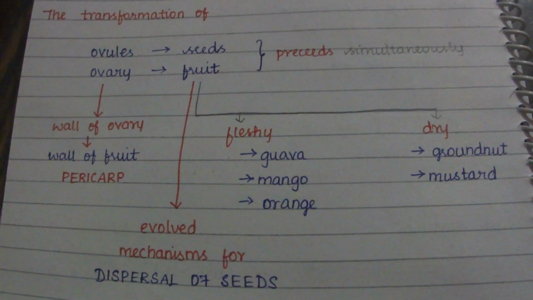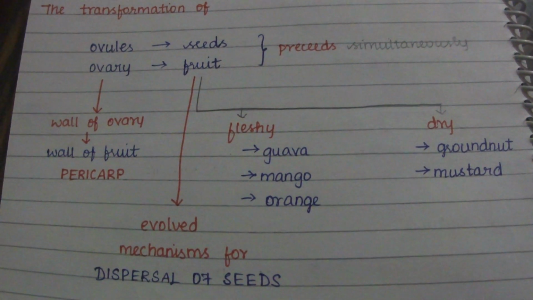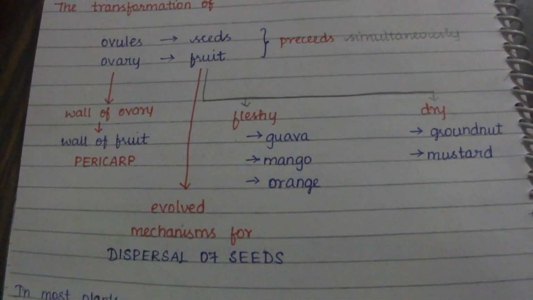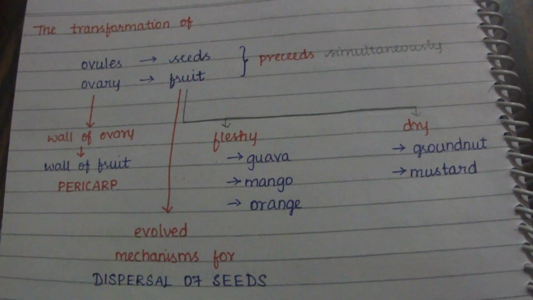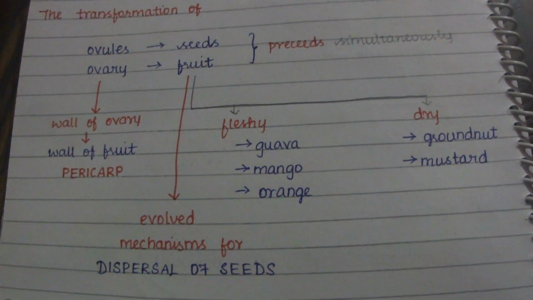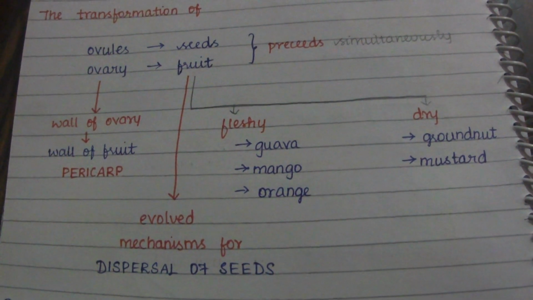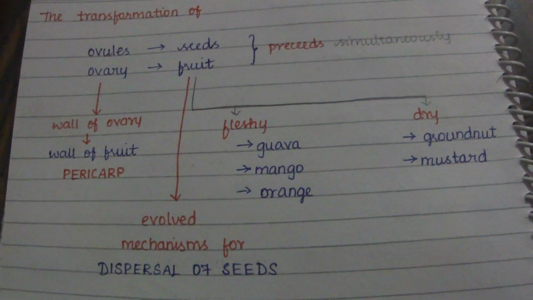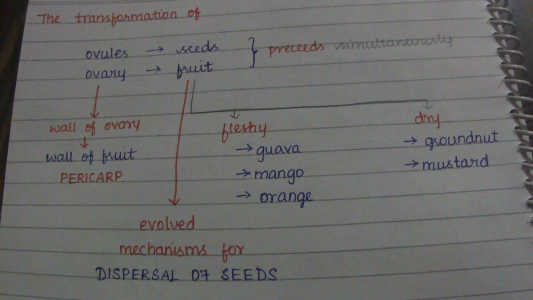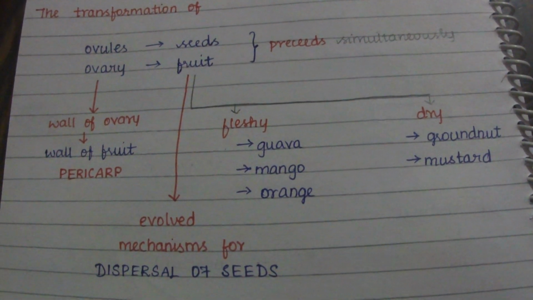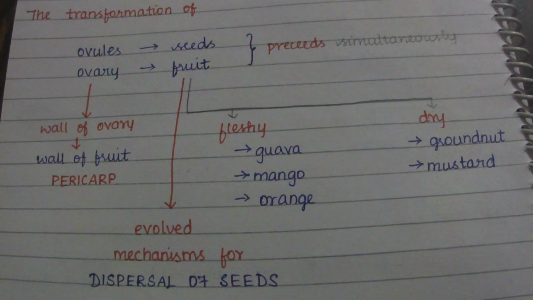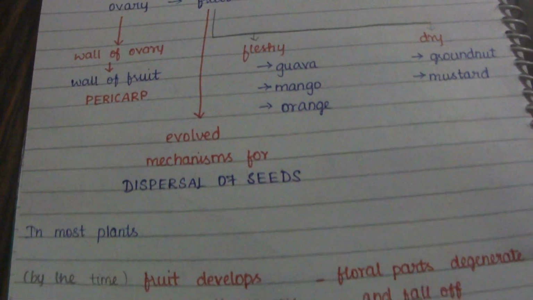And if we take dry fruits, the examples are groundnut and mustard. When we take the fruits, maximum of the fruits evolve some mechanisms of their own for the dispersal of seeds.